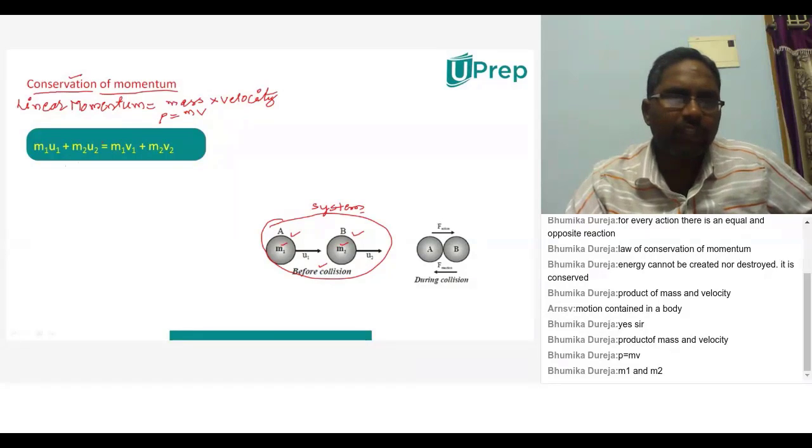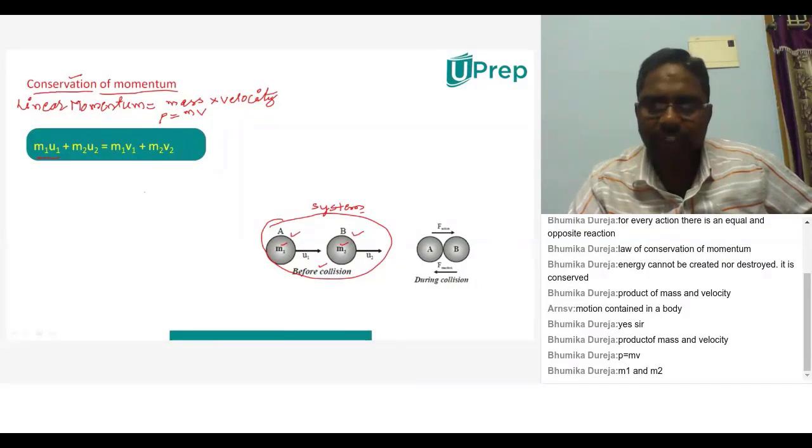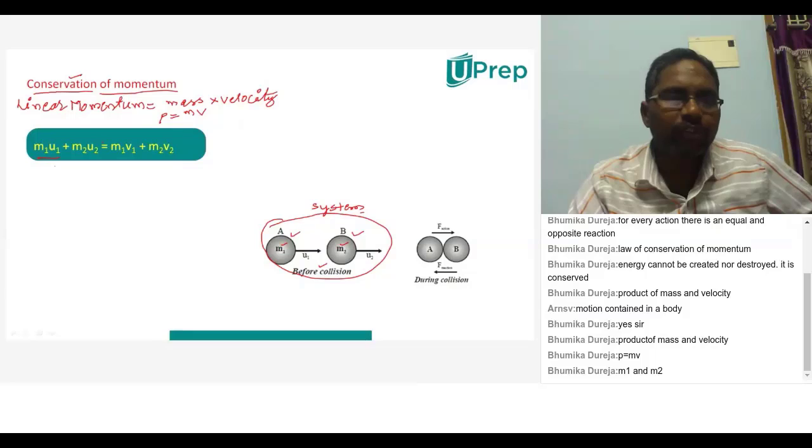So observe this equation. m1 u1 is there. What is m1 u1? m1 is the mass of the first object. u1 is the initial velocity of the first object. Try to understand, it is the initial velocity of the first object. So m1 u1 is actually known as the initial momentum of the first body.